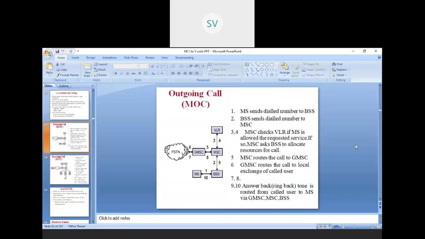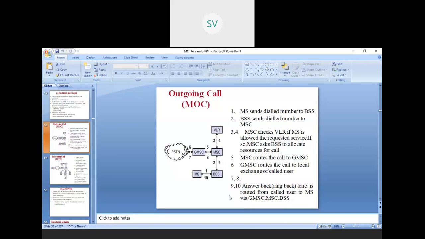So once you all look into the diagram here, it is easy for you to see how the signal is actually going from one PSTN to the other PSTN, or one ISDN to the other ISDN. As we have seen in our GSM network, the terminologies I think you are already familiar with. MS is mobile station, BSS is base station subsystem, MSC is mobile switching center, VLR is visitors location register, and GMSC is gateway MSC, connecting to the PSTN.